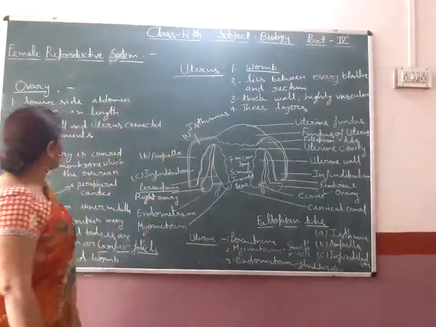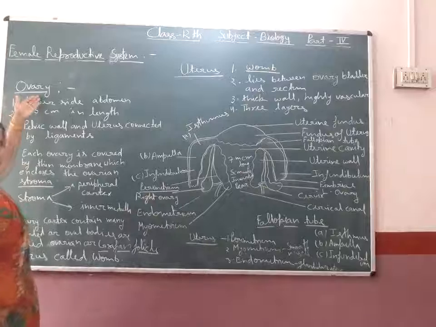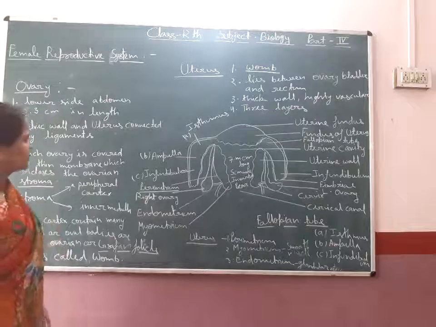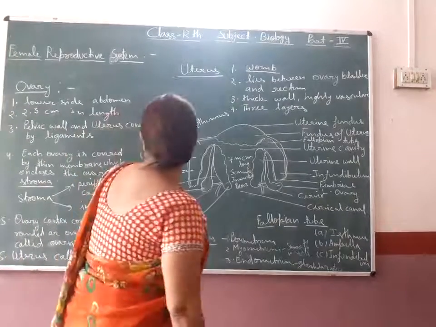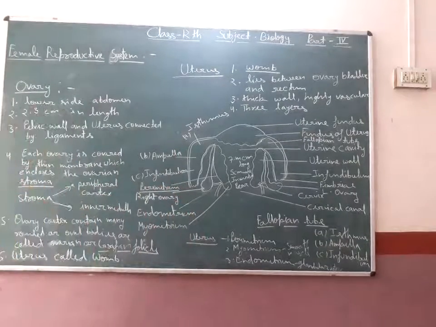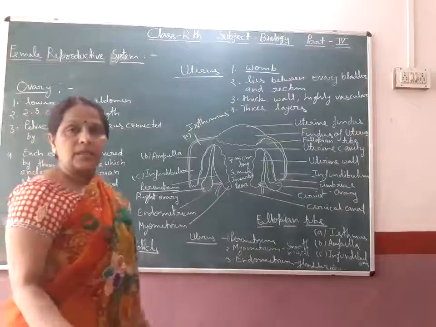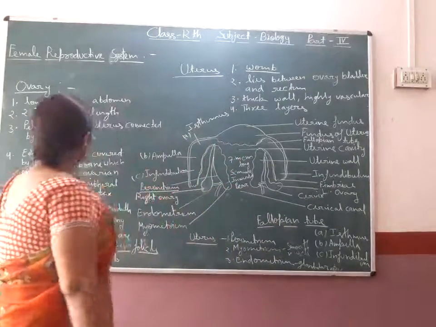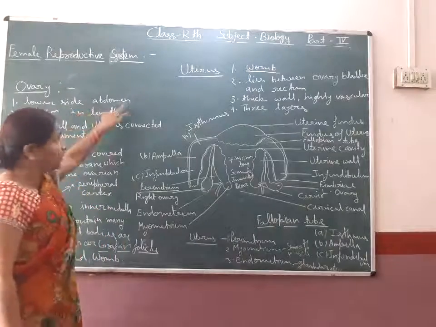Student, the next topic is ovary. About the ovary, I will teach you the details. A pair of ovary is present in the abdomen part, on the lower side of the abdomen.